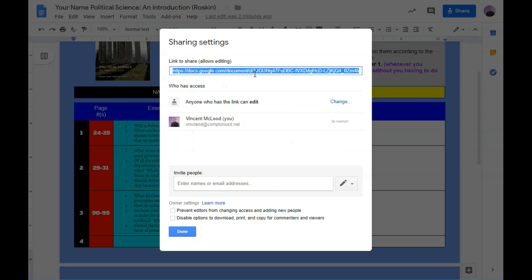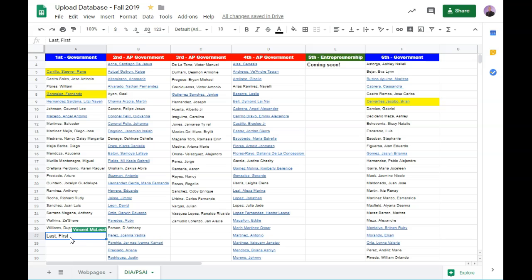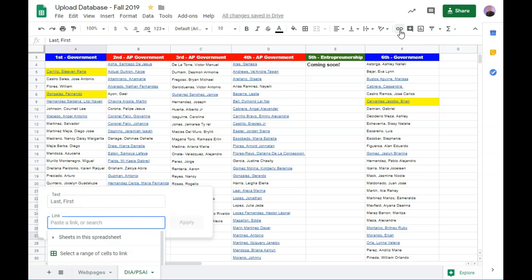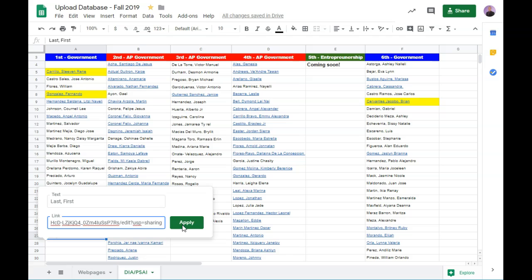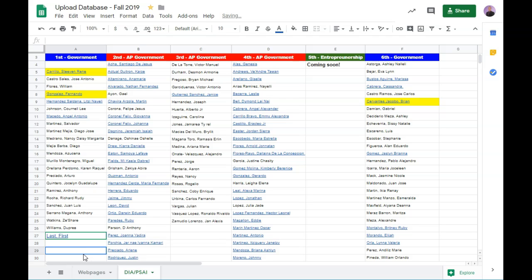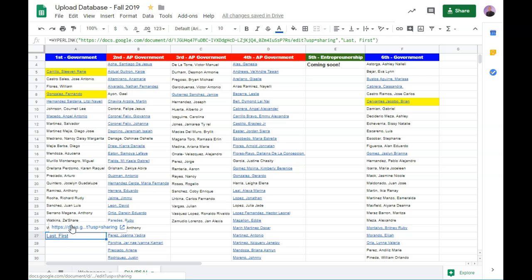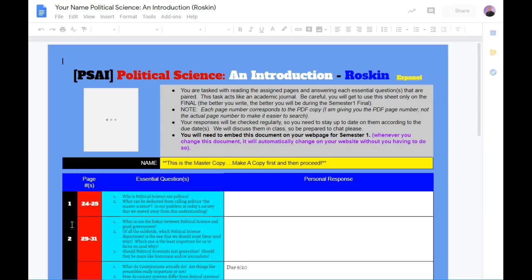I am then going to copy this link here, and I'm going to come over to my name here, and I'm going to link it. Notice all these other names are already linked with theirs. So how to do that is I'm going to make sure that it's highlighted there. I'm going to come up to where this link is, and I'm going to left click it. Notice it says that, and now I'm going to paste in that link. Once I do that, I click apply.